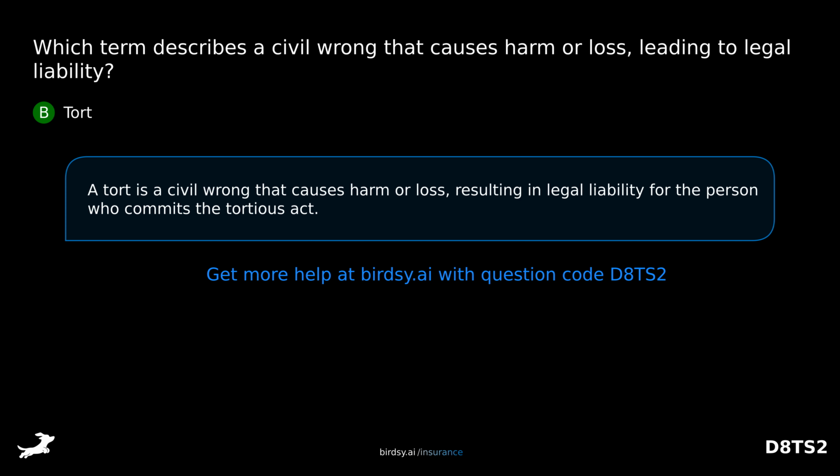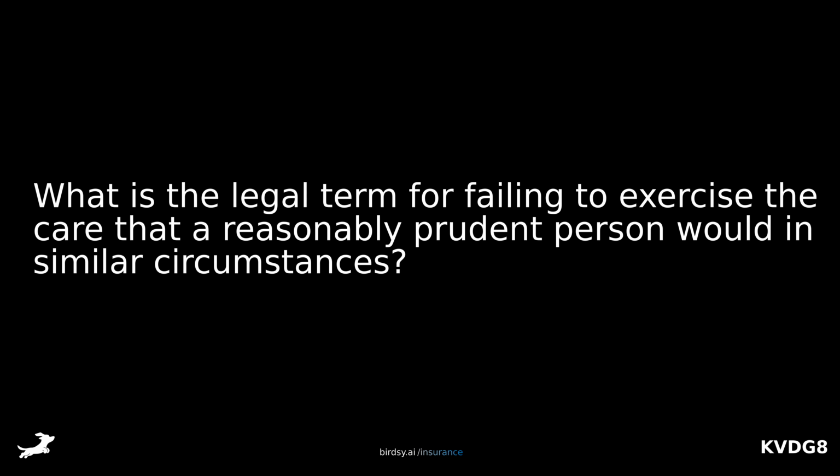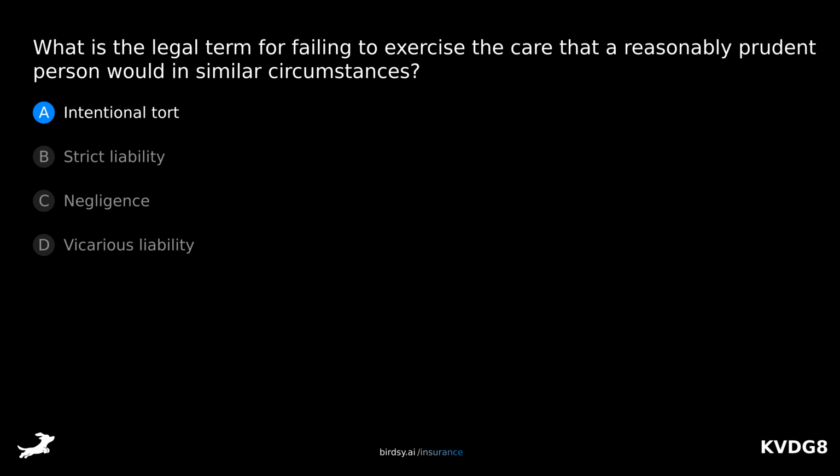A tort is a civil wrong that causes harm or loss, resulting in legal liability for the person who commits the tortious act. What is the legal term for failing to exercise the care that a reasonably prudent person would in similar circumstances? Is it A, intentional tort, B, strict liability, C, negligence, or D, vicarious liability? The answer is C, negligence.